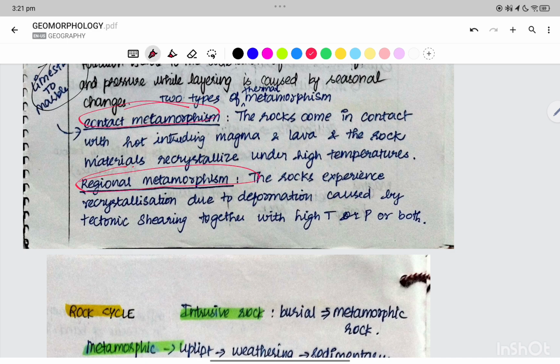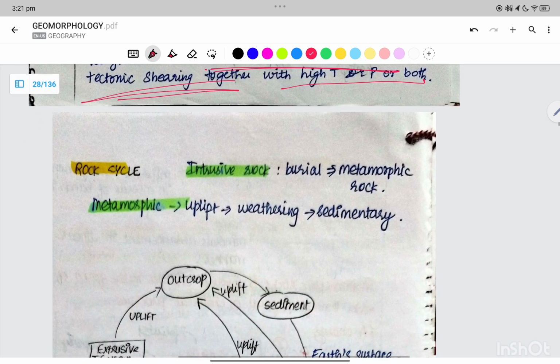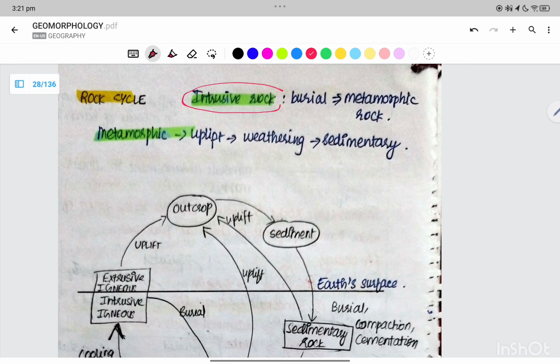Contact metamorphism and regional metamorphism. There are two types of thermal metamorphism. The rocks come into contact with the hot intruding magma and lava, and the rock materials recrystallize under high temperatures. That is contact metamorphism. The rocks experience recrystallization due to deformation by tectonic shearing together with high temperature and pressure, or both. That is regional metamorphism.